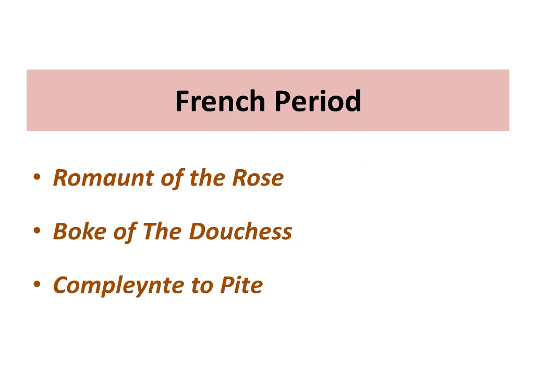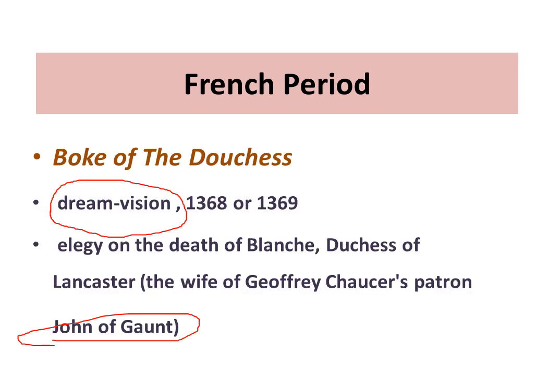French period. During the French period, he wrote these three works. The Romaunt of the Rose, which is the translation of Roman de la Rose. The second one is the Book of the Duchess. This is an elegy on the death of Blanche, the Duchess of Lancaster. The third poem he wrote is the Complaint to Pity.